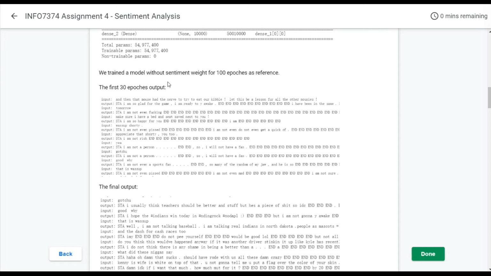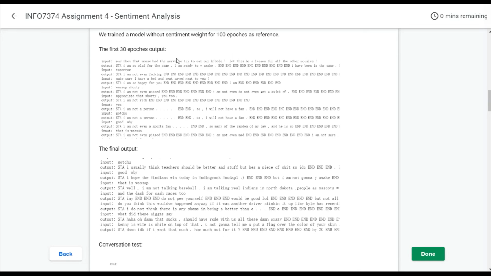This model was trained without sentiment weight for 100 epochs. The first 30 epochs output is like this. As you can see, the robot is not even intelligent. It can only speak like I'm not a person, or I'm not even sleepy.